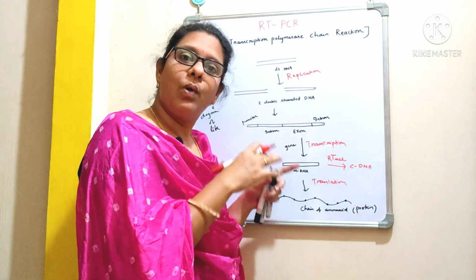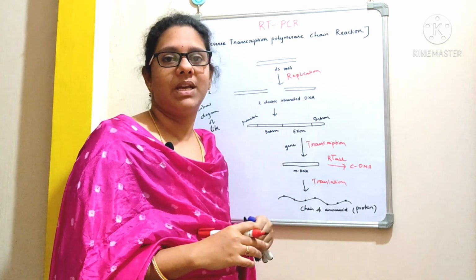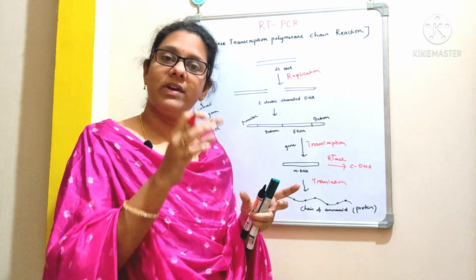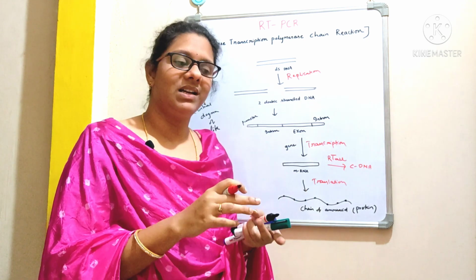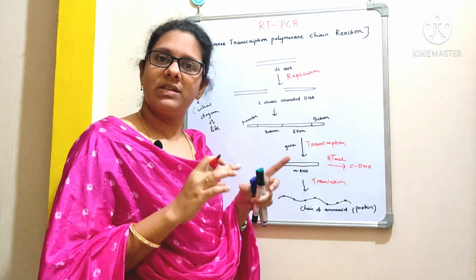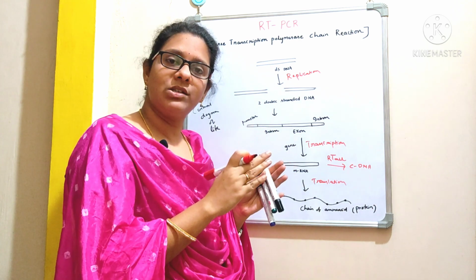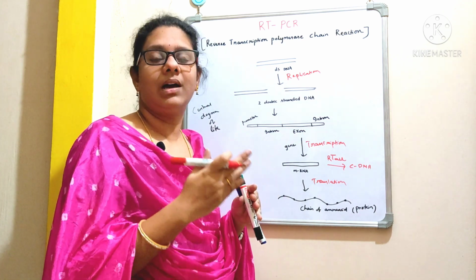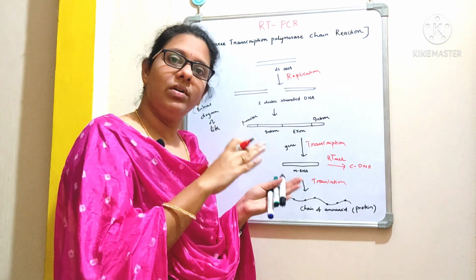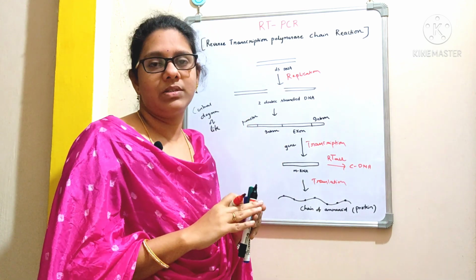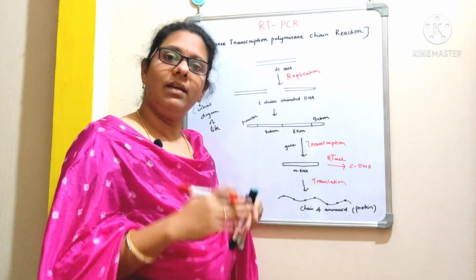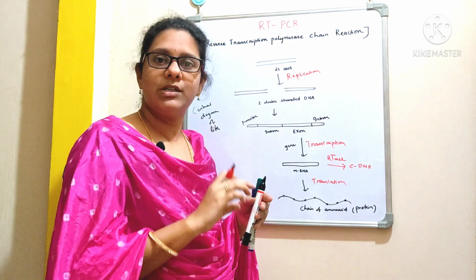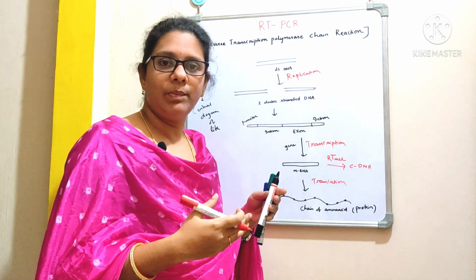This problem is overcome with the discovery of the reverse transcriptase enzyme. Of course, we have the Northern blotting technique, where we identify a specific RNA. But that is very tedious, time consuming, and sometimes unreliable. In Northern blotting, we first isolate the RNA and then separate it using agarose gel electrophoresis. Then we transfer these RNA fragments onto a nitrocellulose membrane, which we call blotting, and then we use radiolabeled probes. When we subject it to autoradiography, we can identify a specific RNA molecule, which is a lengthy process, right?